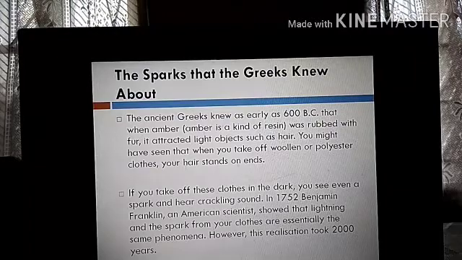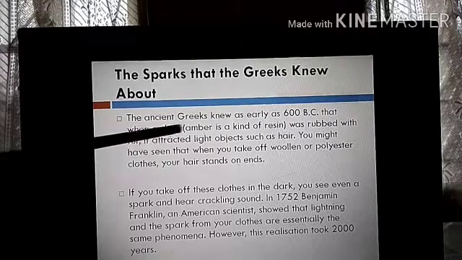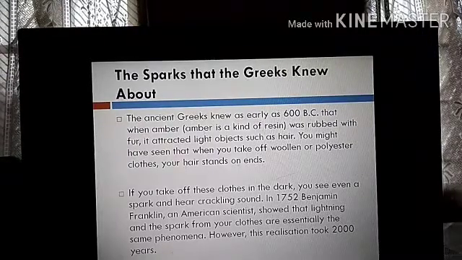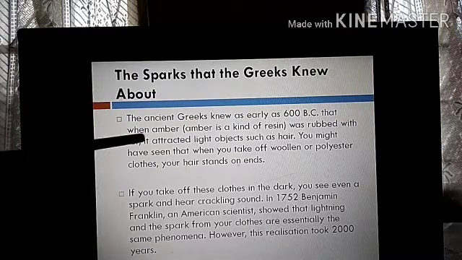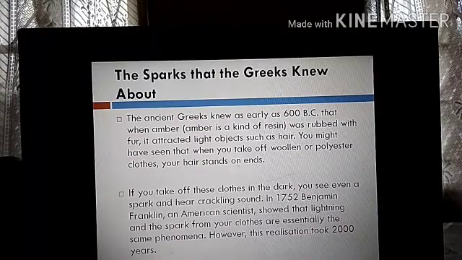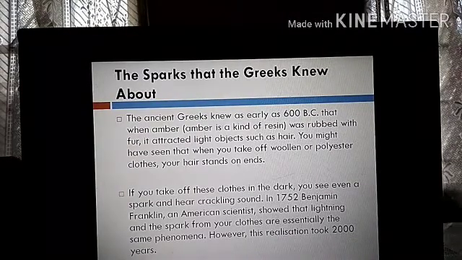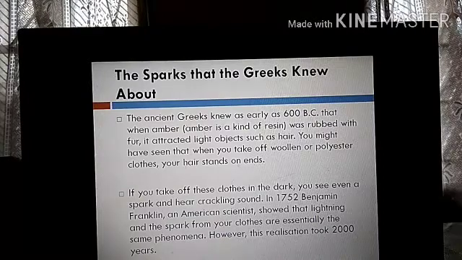So, the sparks that the Greeks knew about. The ancient Greeks knew as early as 600 BC that when amber, which is a kind of resin, was rubbed with fur, it attracted light objects such as hair. Resin means gum. So when that was rubbed with fur, or furry cloth, the amber acquired some charge and it could attract small pieces of paper.